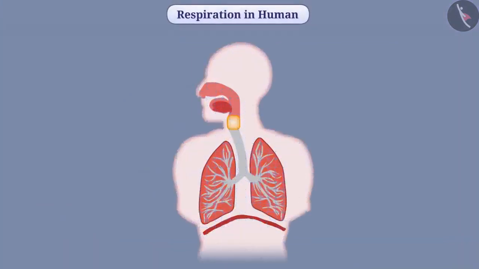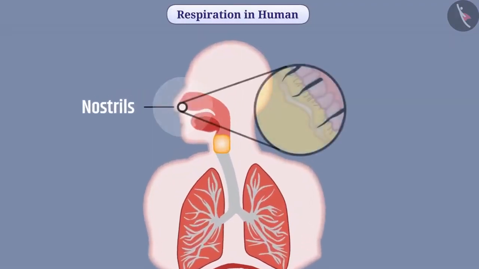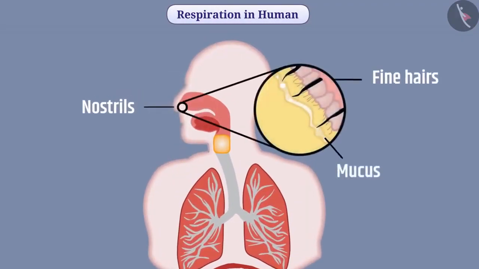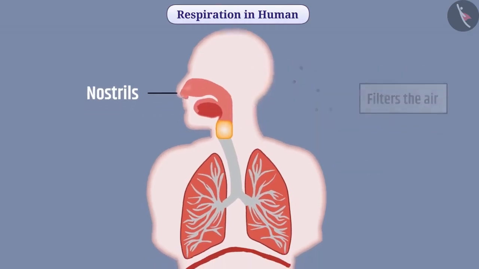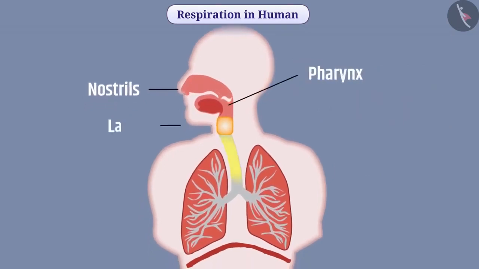In humans, air enters inside the body through nostrils. Nostrils consist of a layer of fine hairs and mucus. These fine hairs and mucus filter the air that goes inside the body so that the dust and impurities present in the air does not enter inside the body. After this, the air reaches the trachea via pharynx and larynx.